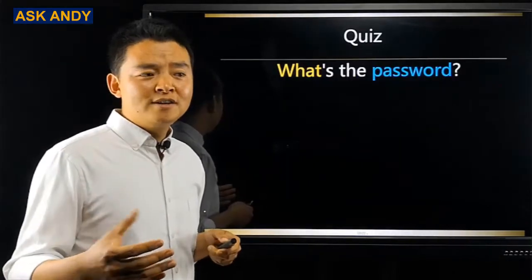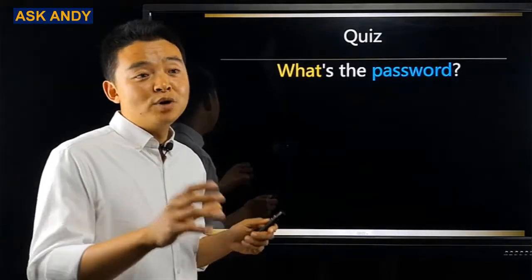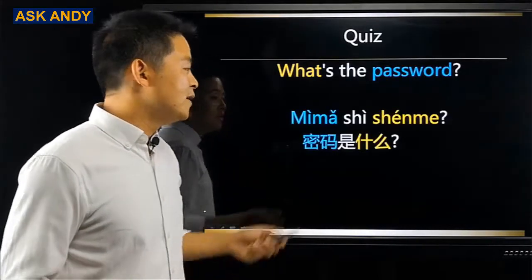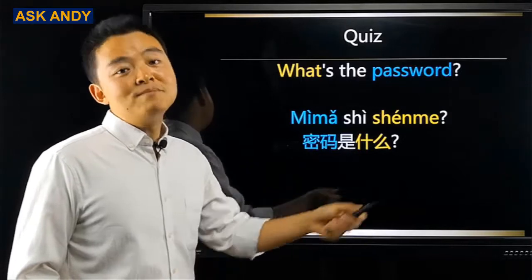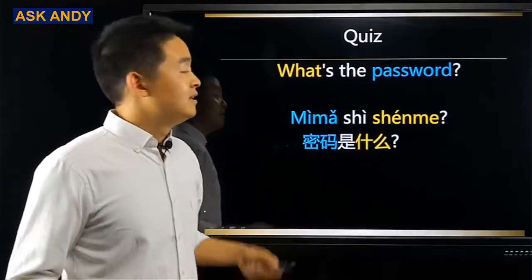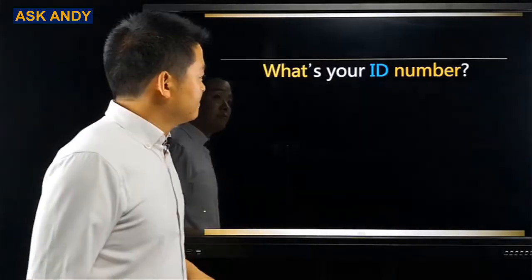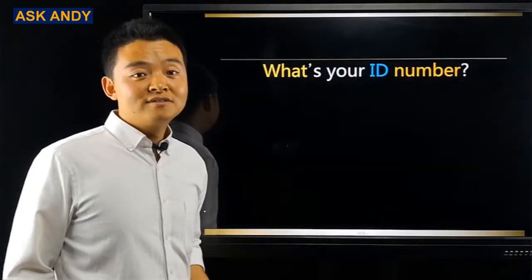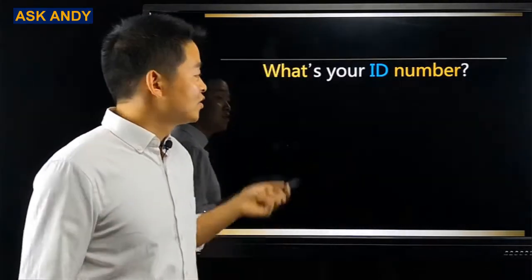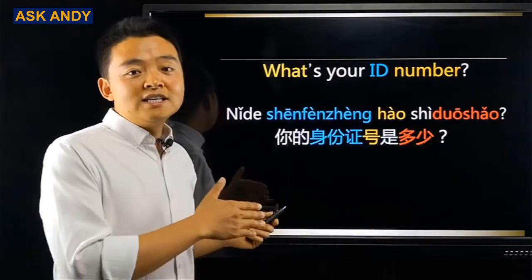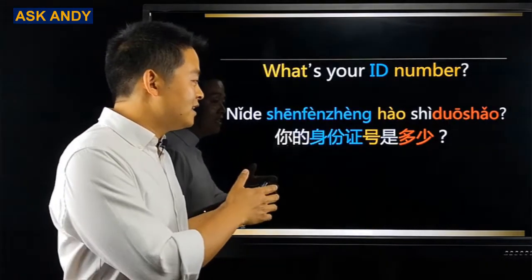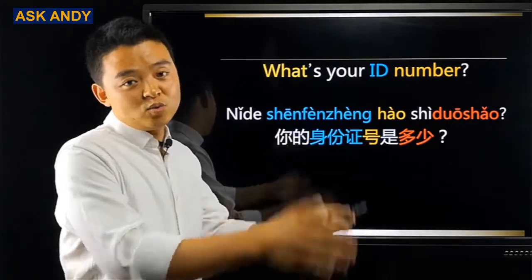What's the password? Passwords are often composed of numbers plus letters. So, it is 密码是什么? And for this sentence, what's your ID number? See, what number? Numbers, right? So the translation is 你的身份证号是多少?